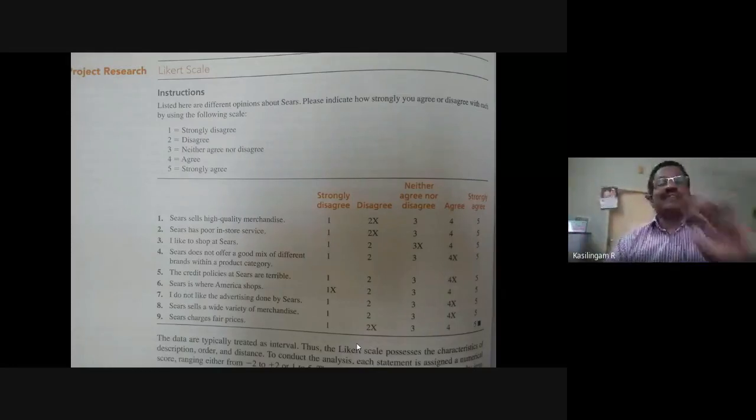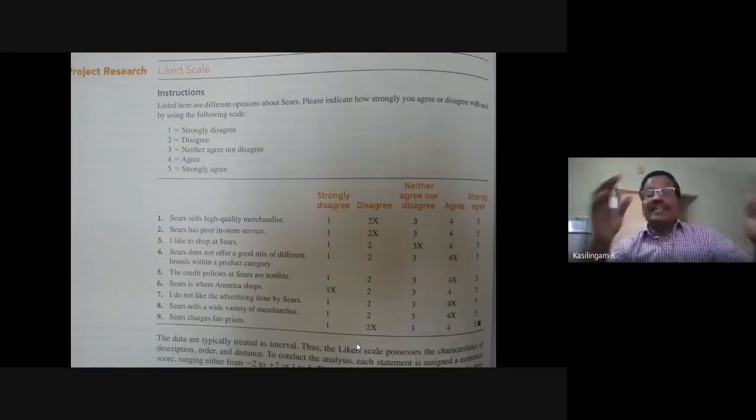He says, okay, the 5-point Likert scale, some options are given. They have been asked to rate on a 5-point scale. Now he says that this data are typically treated as interval. Let me read again: these data are typically treated as interval.